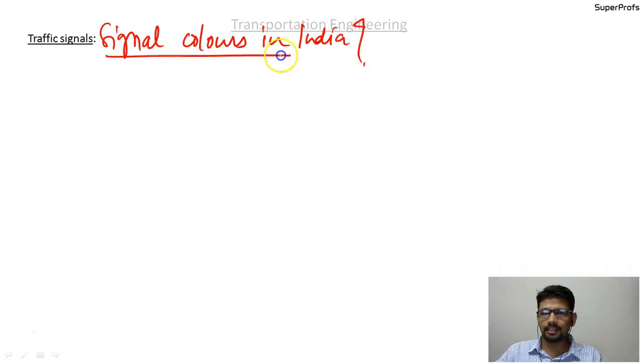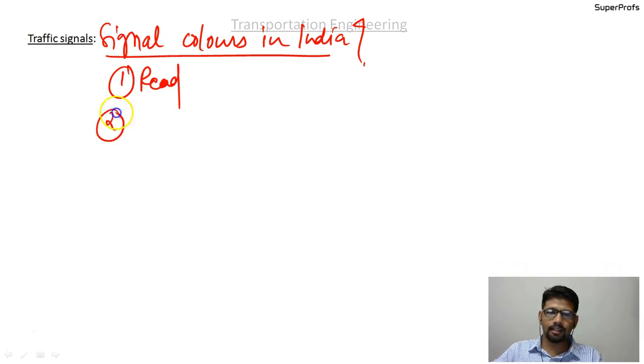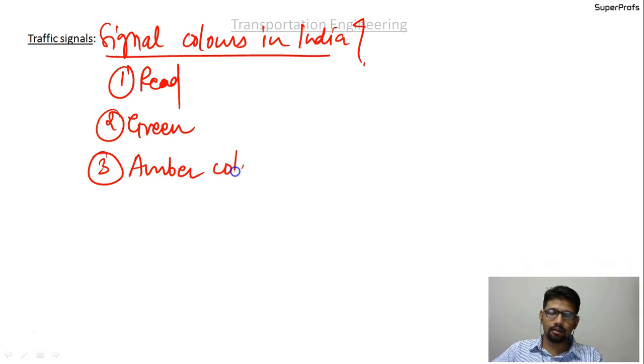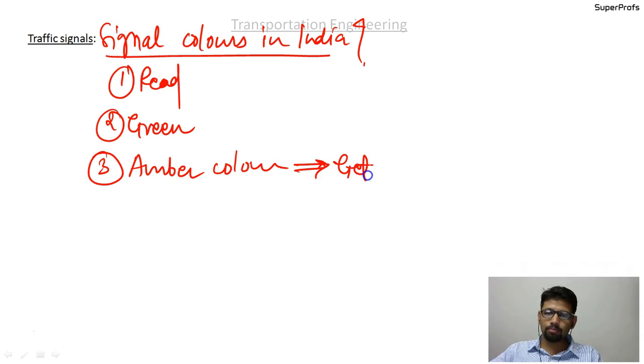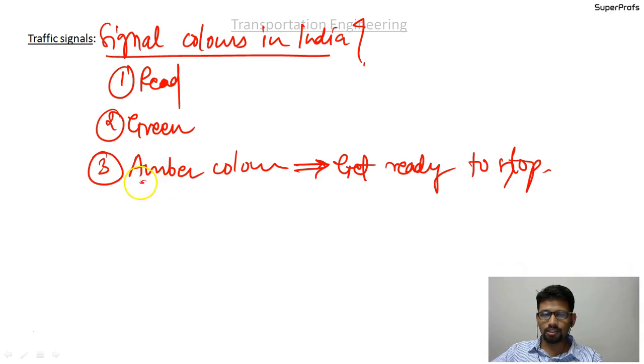What are signal colors in India? I'm sure you will say, sir, one is red and the other is green. And the third color that I want you to tell me is the amber color. Okay, amber color. So this amber color stands for get ready to stop.